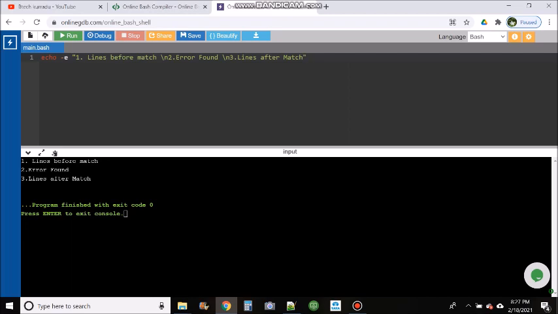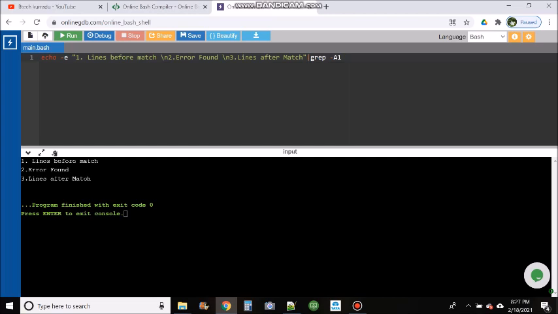We have 2 options. One is -A, the other one is -B. -A is for after match, and -B is for before match. If you want to print lines after a pattern match, you can simply give the -A option and the number of lines after that pattern.